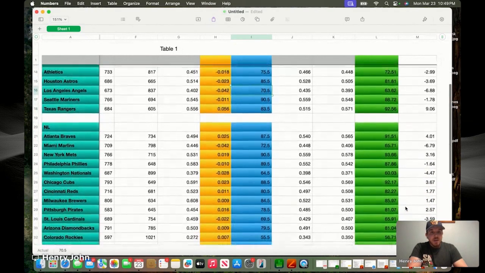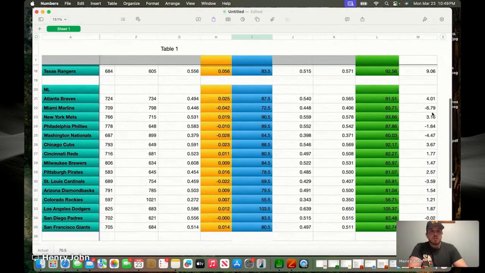Down in the NL here, we got the Miami Marlins, who overperformed last year, according to this. Almost 7 wins of edge, if you will, for the Marlins to play the under based on this formula.